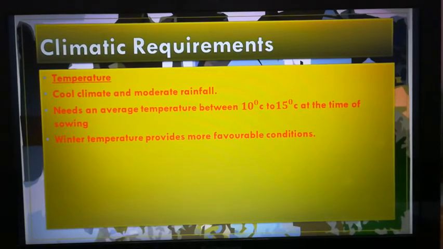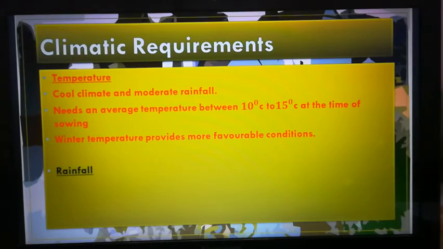In India, the winter temperature of North India provides more favorable conditions for this. In the south and northeastern parts of our country, the temperature is almost 20 degrees Celsius even in winter, hence wheat cannot be grown in the southern region.